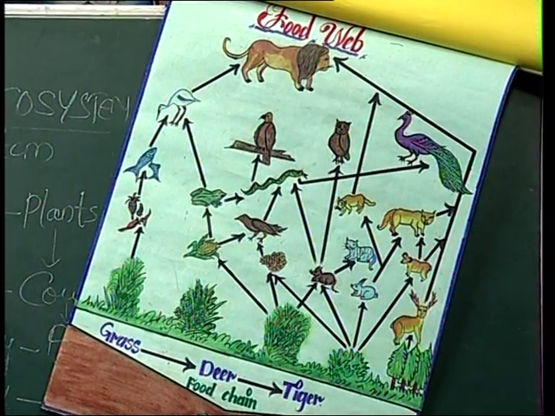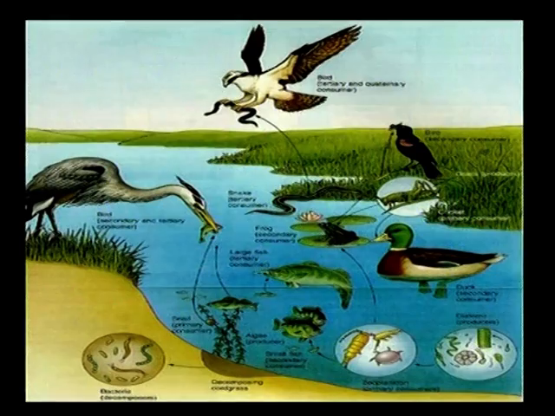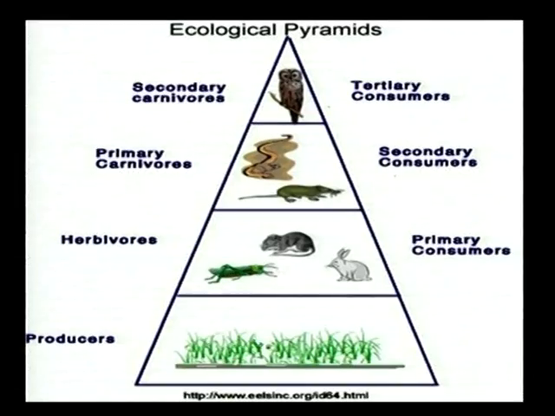See here, food webs. In an ecosystem, the various food chains are interconnected with each other to form a network called a food web. This is because each organism may obtain food from more than one trophic level. In other words, one organism forms food for more than one organism of the higher trophic level. This is also called a food web. This is an example of a food web. Here there are 3 trophic levels.